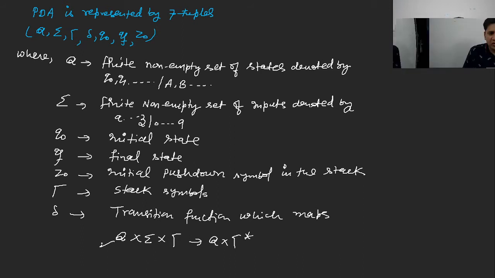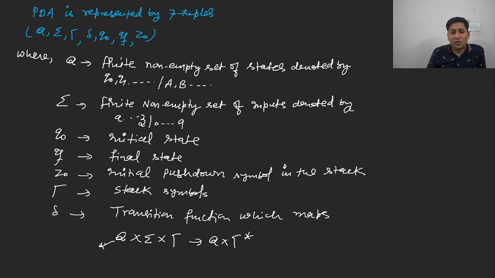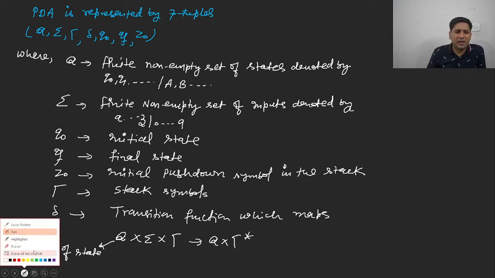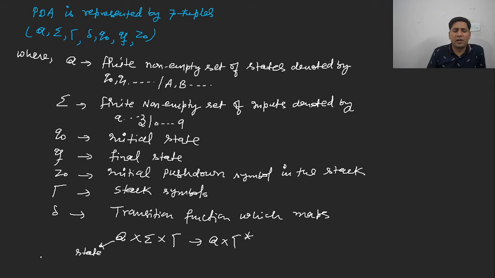Where capital Q represents the set of states, or you can say it is a current state. Instead of writing set of states, let us write it as a current state, your present state.